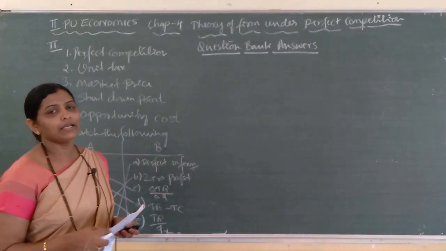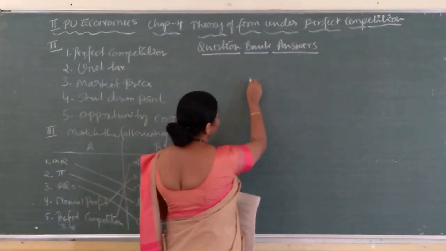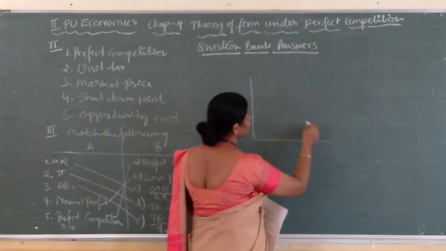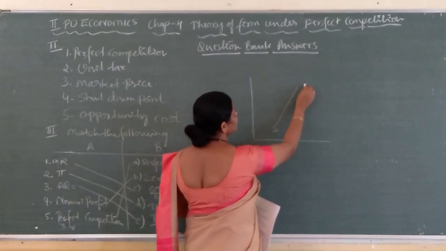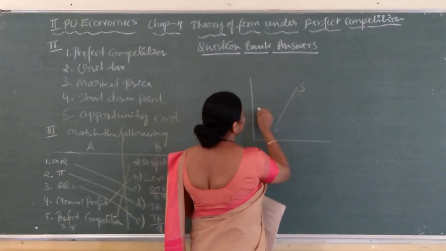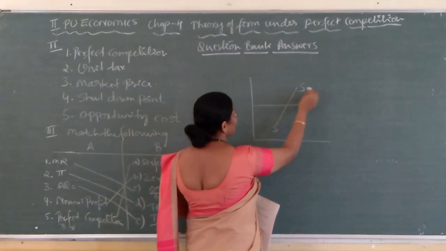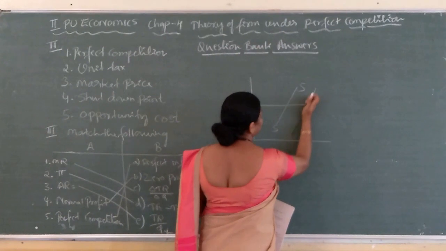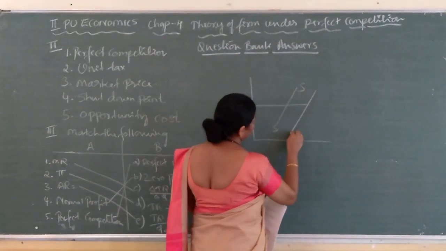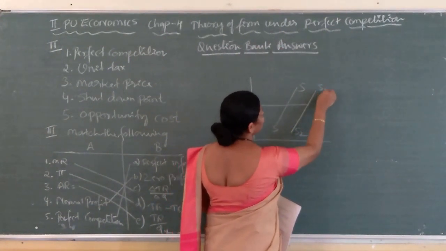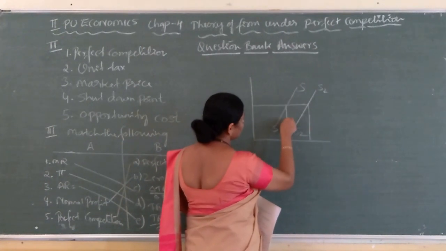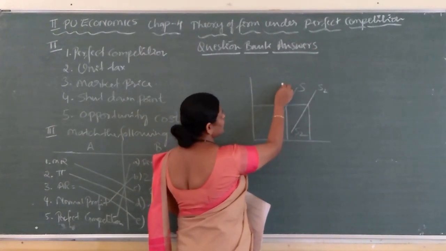If there is more supply, then supply curve shifts towards which side? This is original supply, price is given in the market, this is changed supply, means more supply,